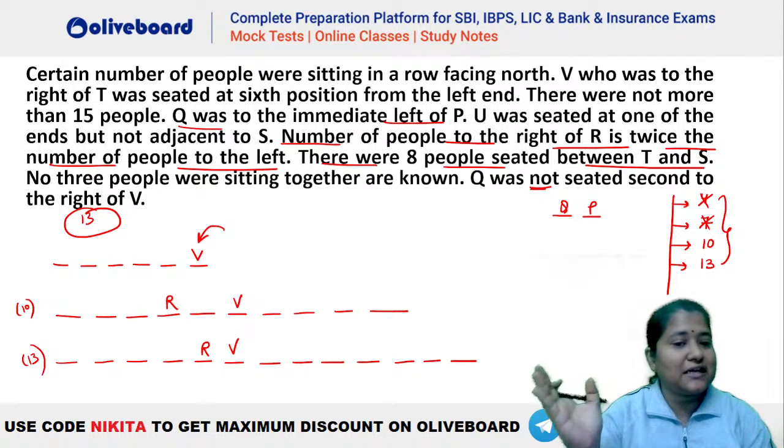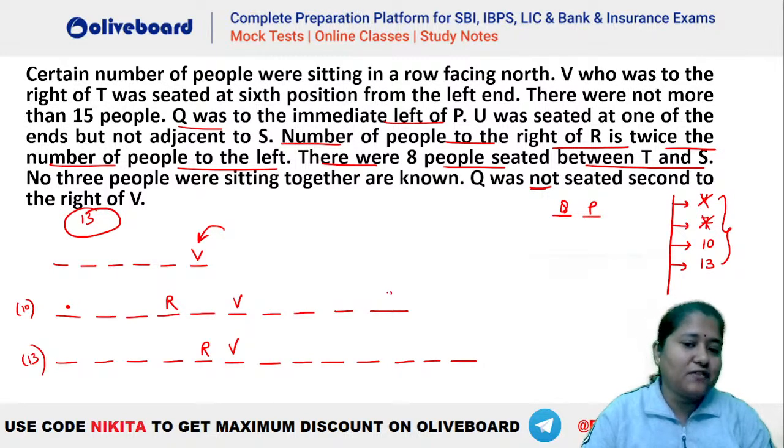And we also know that T has to be somewhere to the left of V, isn't it? First line में दे रखा था. That is T has to be somewhere to the left of V. Let's say if you take your T here, 1, 2, 3, 4, 5, 6, 7, 8, and you will have your S here, right? So T here and S here. But if you place your T and S here, can you place your U at one of the extreme ends? Is it possible? No, it's not possible क्योंकि already आपने T and S को extreme end पे place कर दिया. So that means this case becomes invalid, isn't it? I hope this is clear.